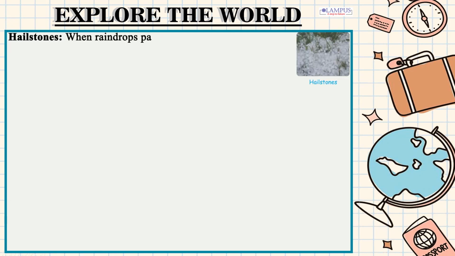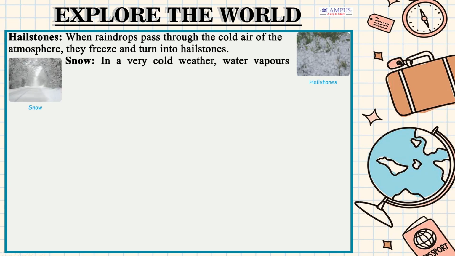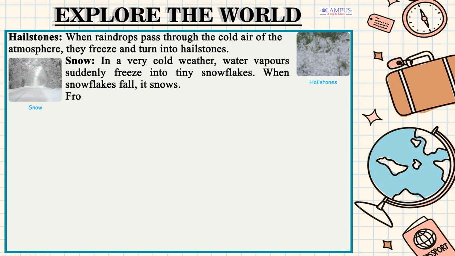Hailstones: when raindrops pass through the cold air of the atmosphere, they freeze and turn into hailstones. Snow: in very cold weather, water vapors suddenly freeze into tiny snowflakes. When snowflakes fall, it snows.